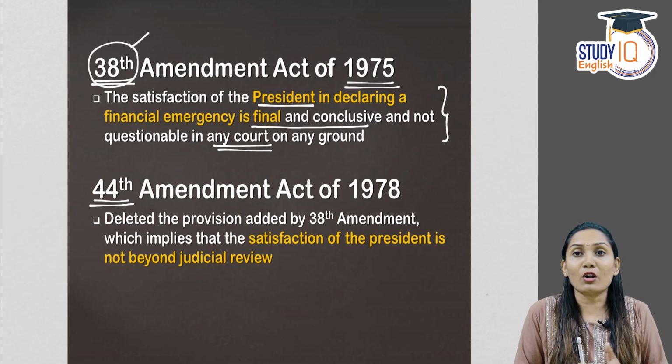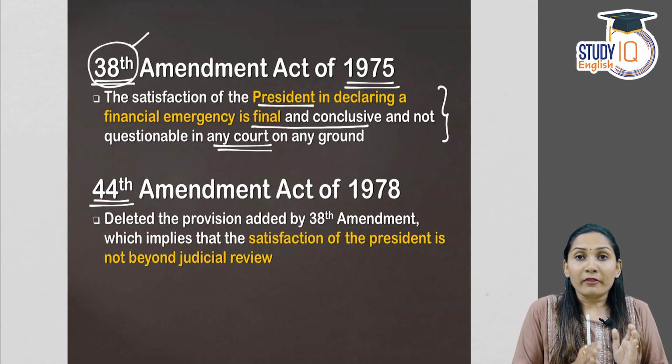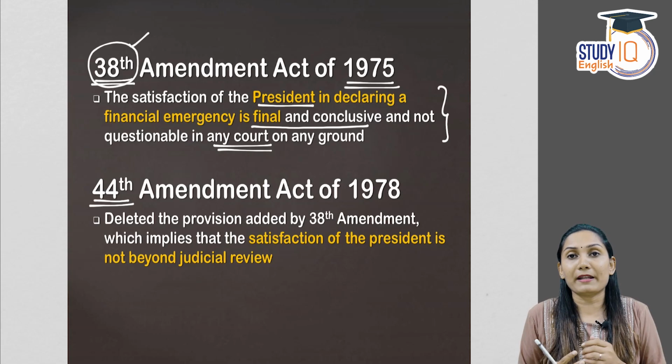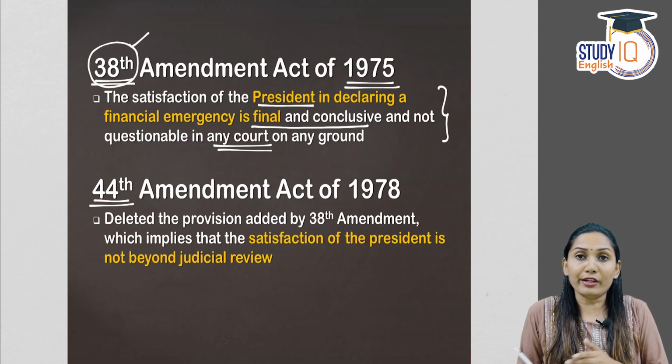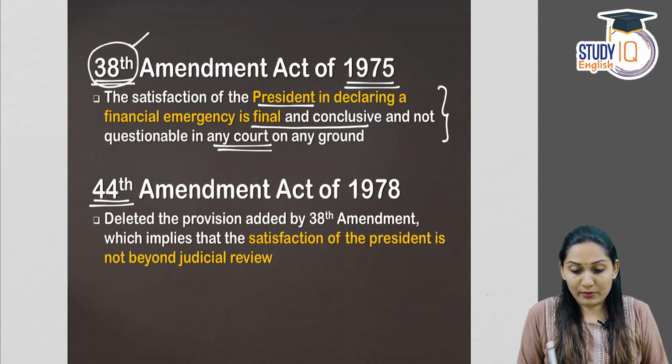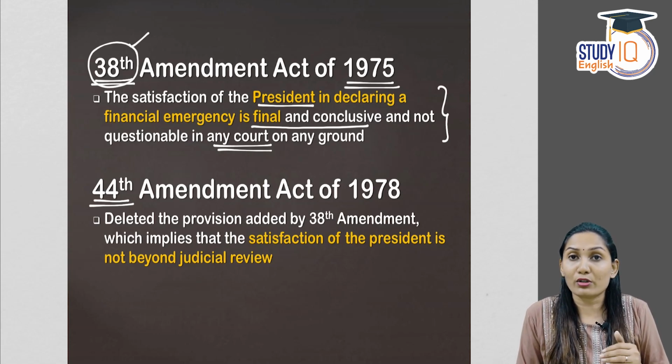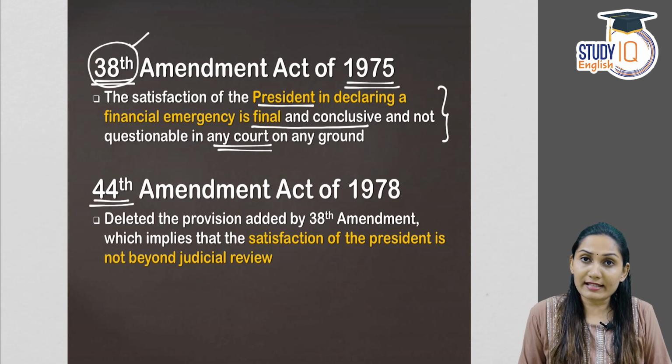Now, the 38th Constitutional Amendment Act of 1975 made it that the financial emergency declared by the President on any ground according to the discretion of the President cannot be questioned in any court of law, which means there is no scope of judicial review for financial emergency.